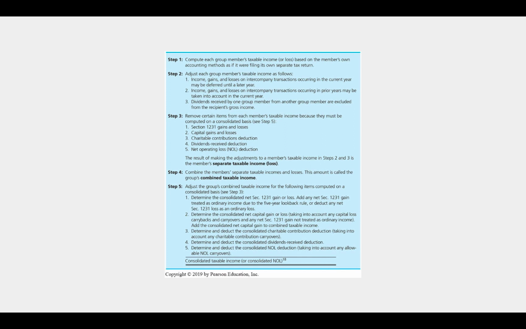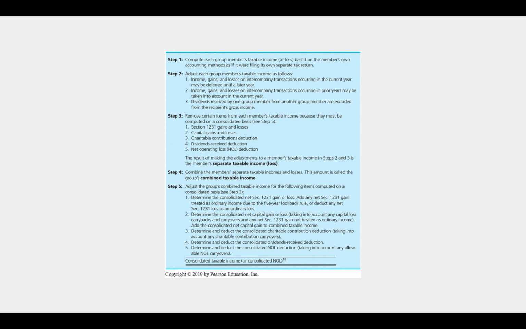The charitable contribution deduction, for example, has that 10% limit. The dividends received deduction has a limit. The net operating loss has a limit. And so we are going to apply that limit on a consolidated basis rather than an individual basis on individual tax returns. Step 4, combine the members' separate taxable income and losses.